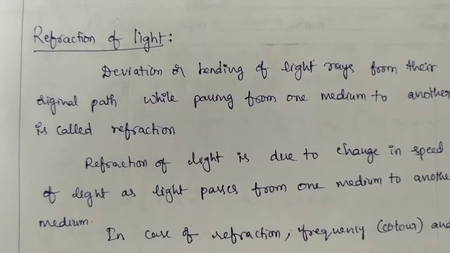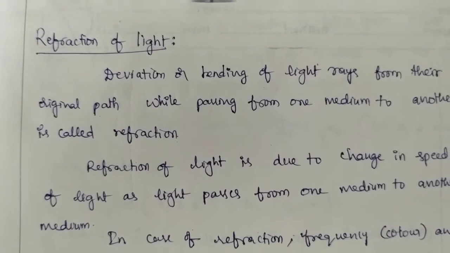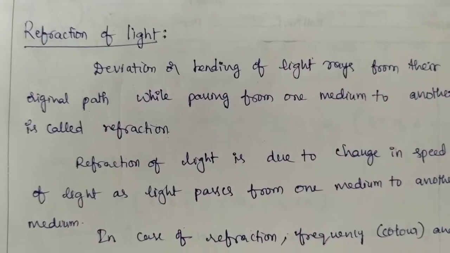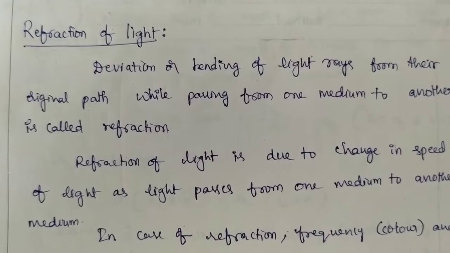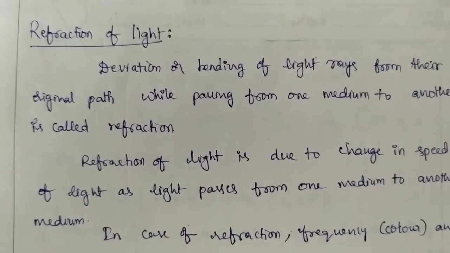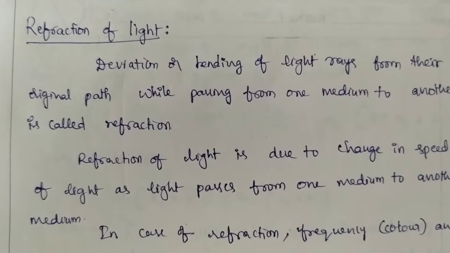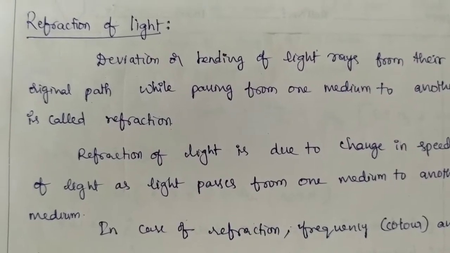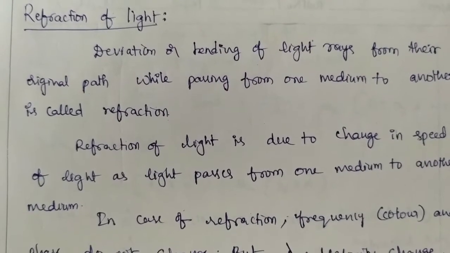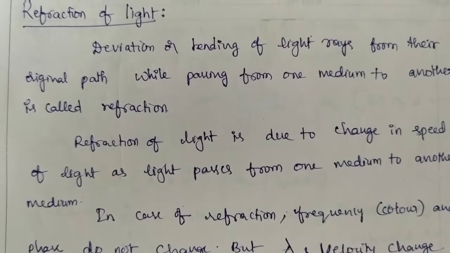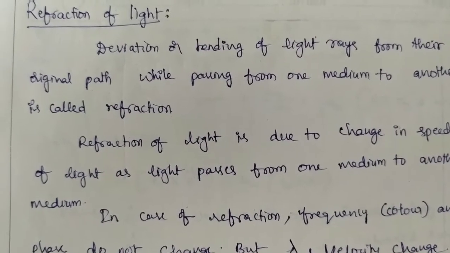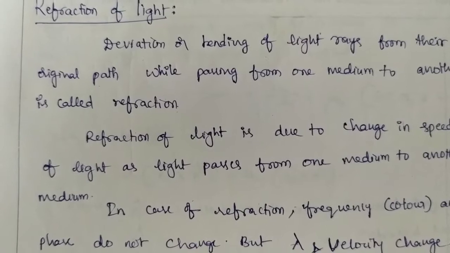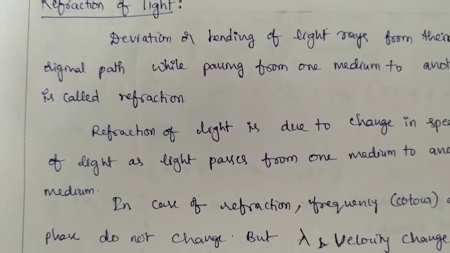So what is meant by refraction of light? The phenomenon of bending of light when it is traveling from one medium to another medium is called refraction. So why does the light ray bend? When the light is traveling from one medium to another medium, the speed of the light changes and the light chooses the path in which it takes the shortest time. This is called Fermat's principle. As the speed of the light is changing from one medium to another medium, the light bends.